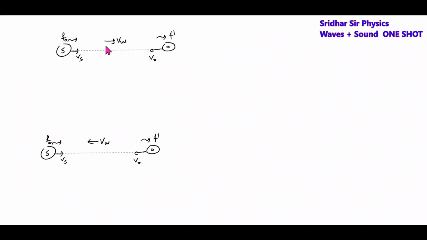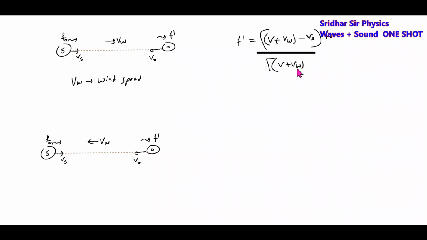Wave is propagated, the wind is blowing. What is VW? Wind speed. So the wave will propagate in the direction of wind. The effective speed will be V plus VW. So then in this case, the apparent frequency is given by (V plus VW minus Vs) into F naught by (V plus V naught).